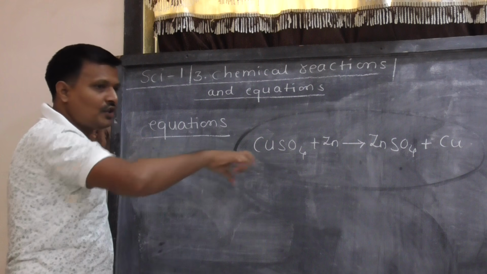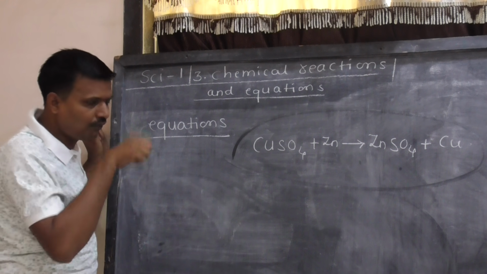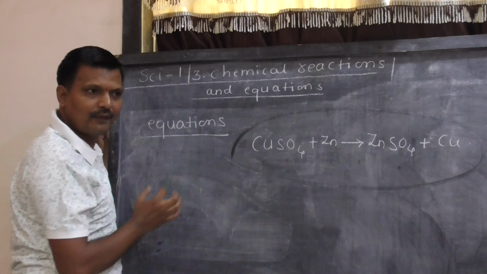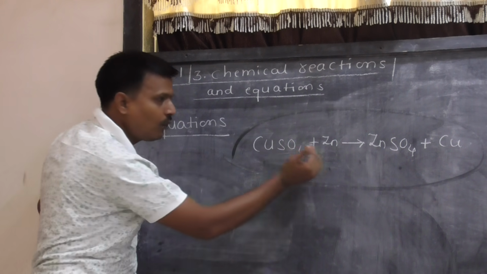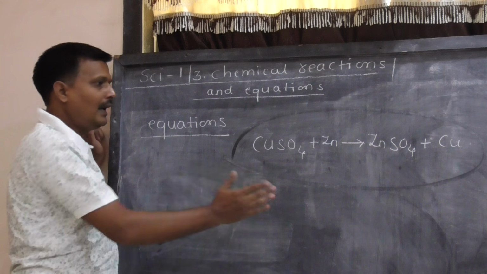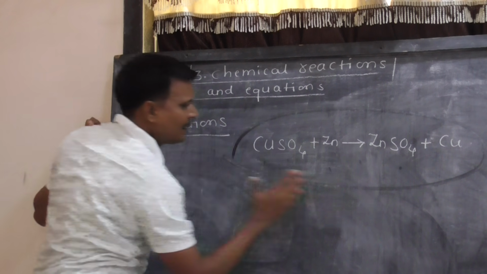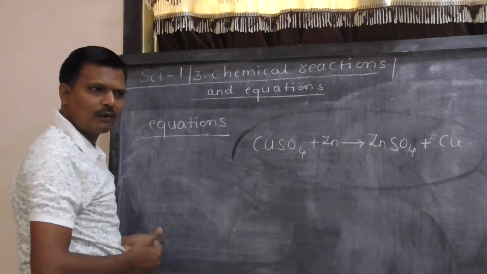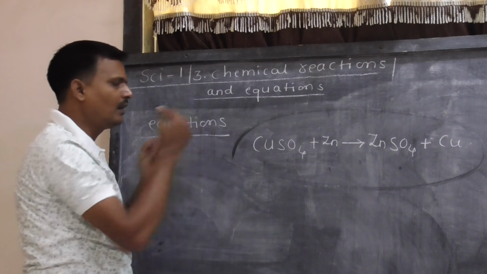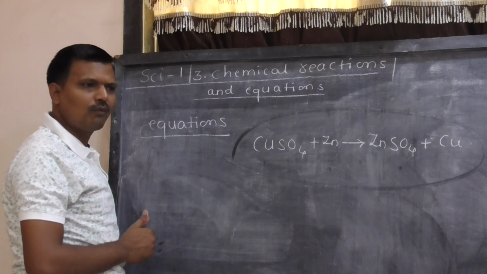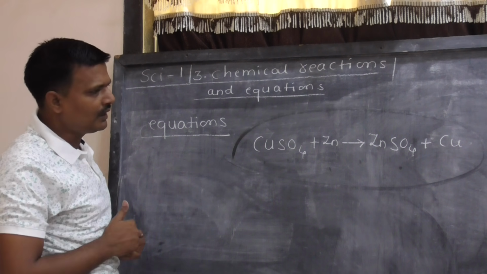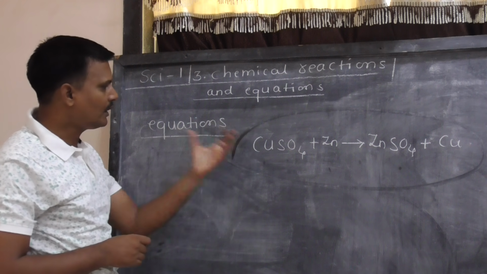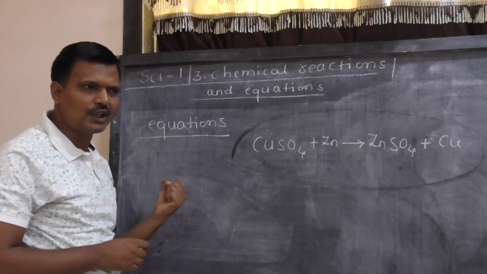To explain such a reaction in a condensed form, I have used the symbols and molecular formulae, and I represent that particular reaction in a condensed form by using symbols and chemical formulae. So it is very easy to identify the reaction. So what is meant by chemical equation?